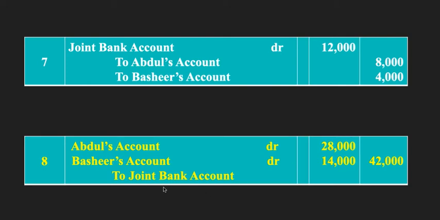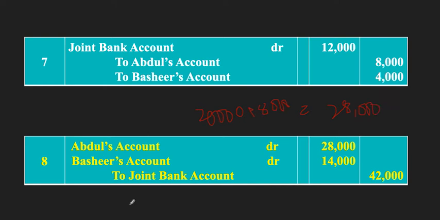14,000, and the joint bank account will get credited by 42,000, right? Now if we talk about this 28,000, there is a contribution of 20,000 by Abdul plus 8,000 would be his profit, right? So the total is how much? The total is 28,000 for Abdul on settlement time.